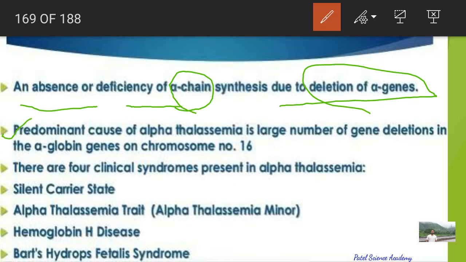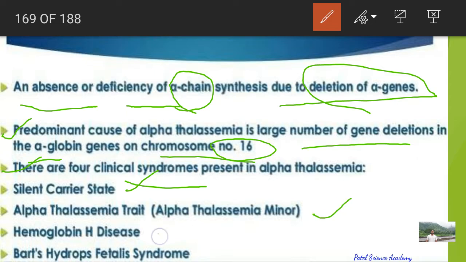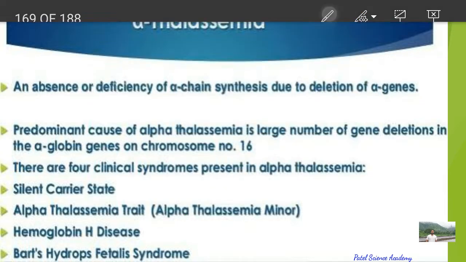The predominant cause of alpha thalassemia is a large number of gene deletions in the alpha globin gene, which is present, as I told you, on chromosome number 16. There are 4 clinical syndromes present in alpha thalassemia. What are those clinical syndromes? Silent carrier states, alpha thalassemia traits, alpha thalassemia minor, hemoglobin H disease, and Bart's hydrops fetalis syndromes.